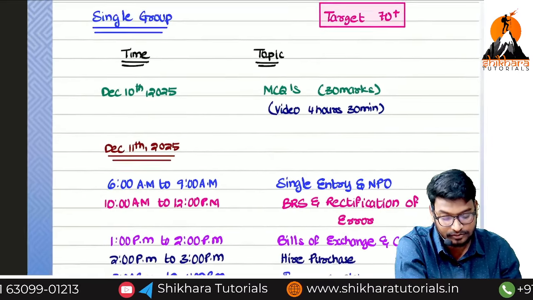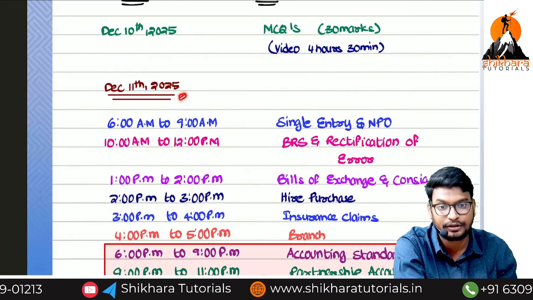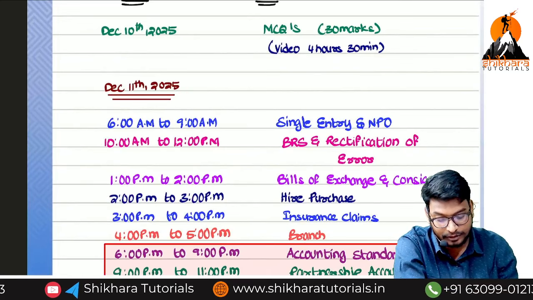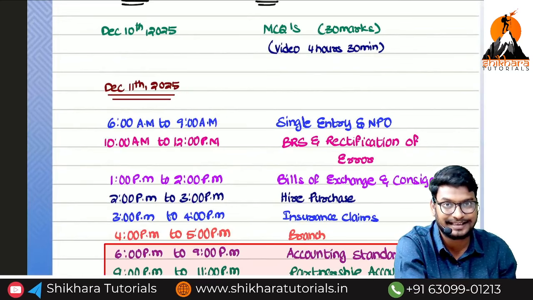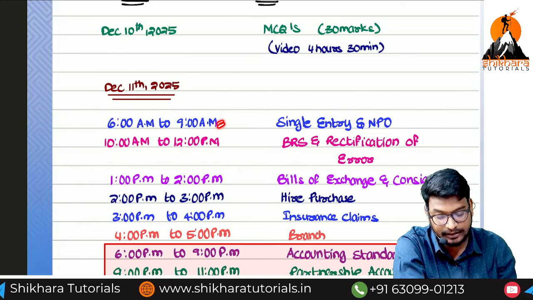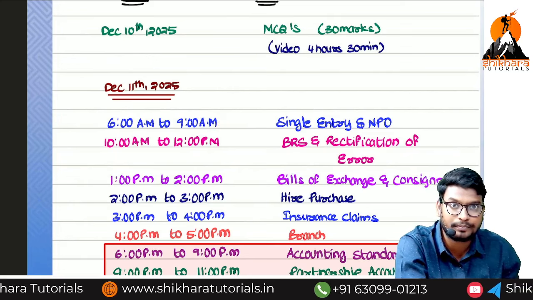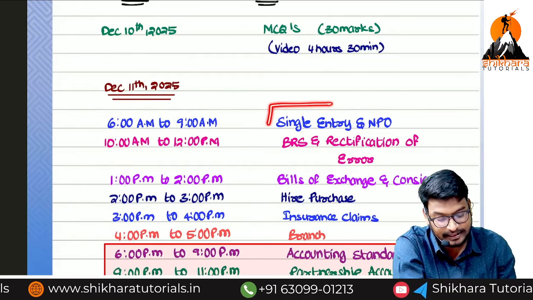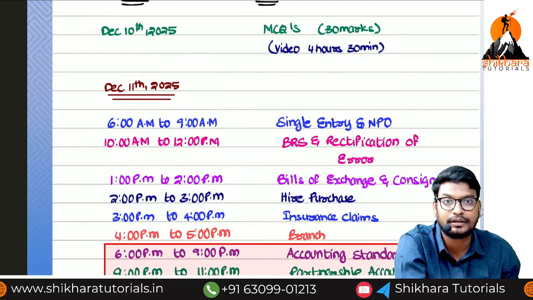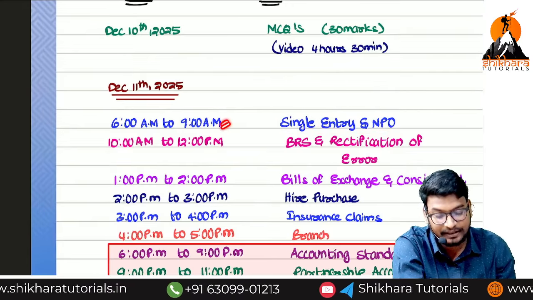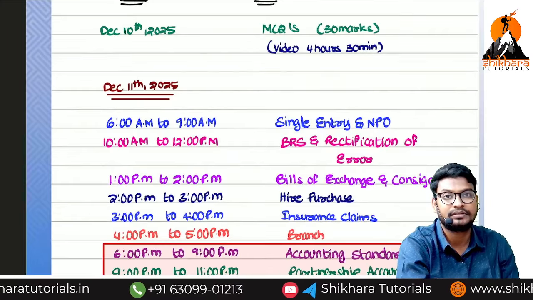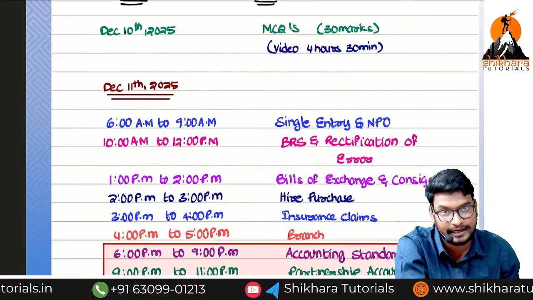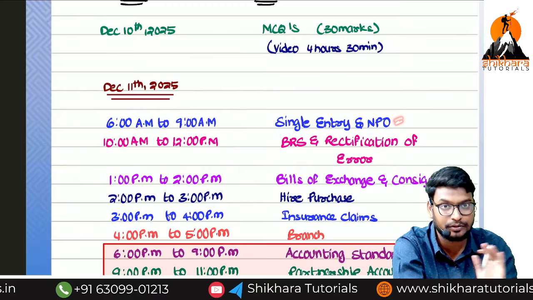From tomorrow onwards, December 11th 2025, if you wake up at 6 o'clock, this is my exaggeration, or even before 6, no problem. From 6 to 9, first target single entry and NPO and try to complete. I have given ample time. 3 hours is sufficient for learning single entry and NPO. Just revise, don't do the practice or anything.